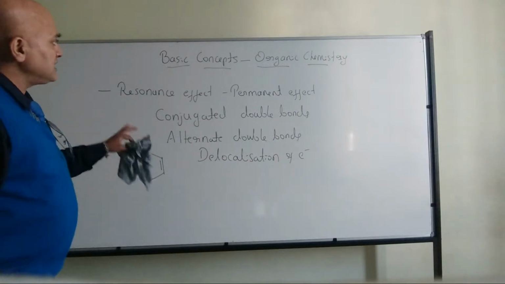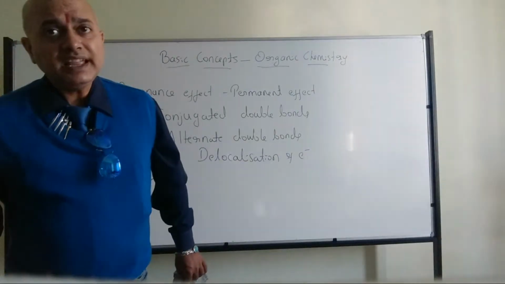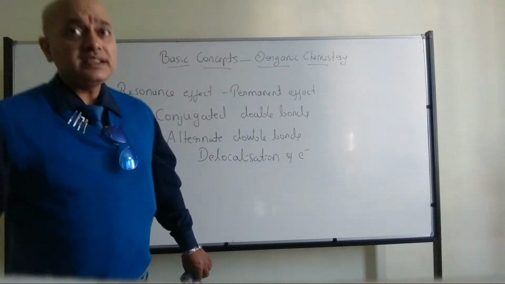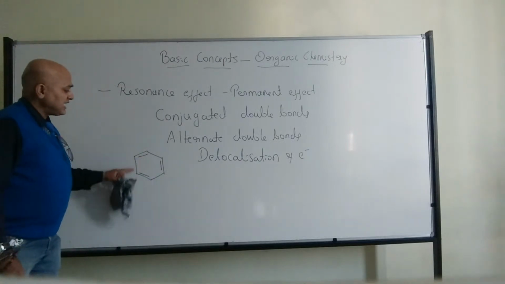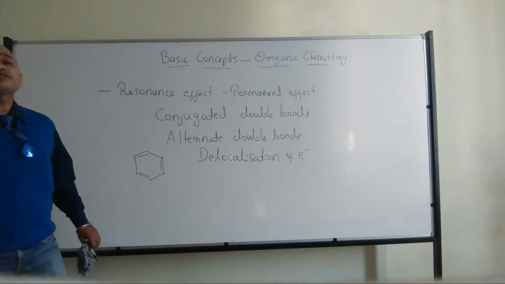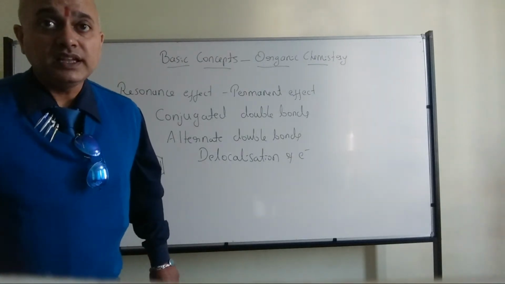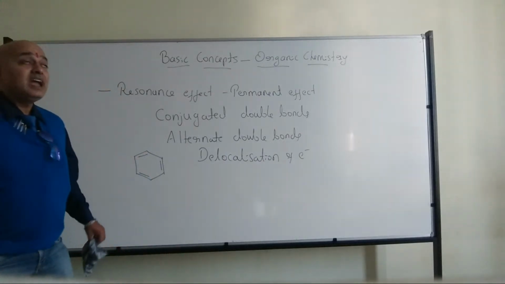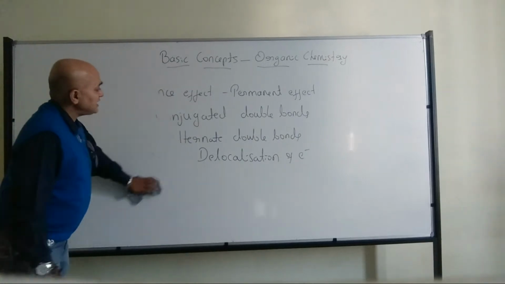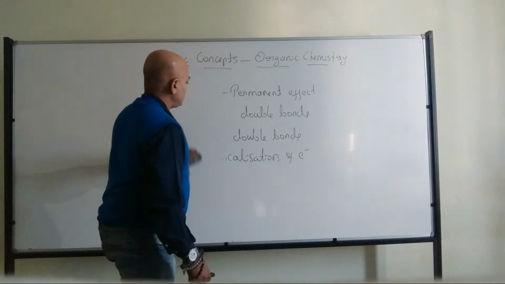Then only the resonance effect? No. Resonance effect will be there whether an attacking reagent or any other reactant is there or not. Benzene ring, whether it is having any substituent or no substituent, still it will have resonance features. Same as hyperconjugation, if you recollect, which is also one of the examples for resonance, and also one of the examples for permanent effect.